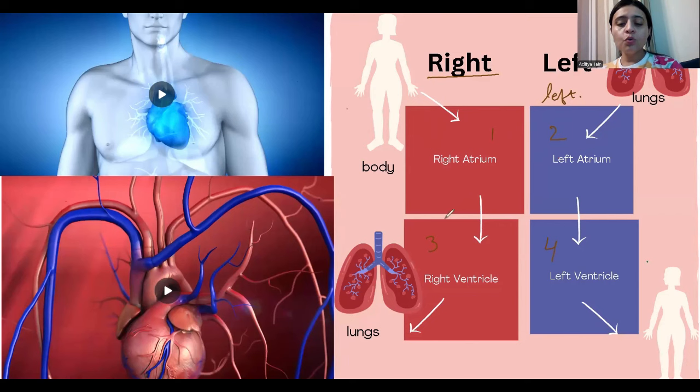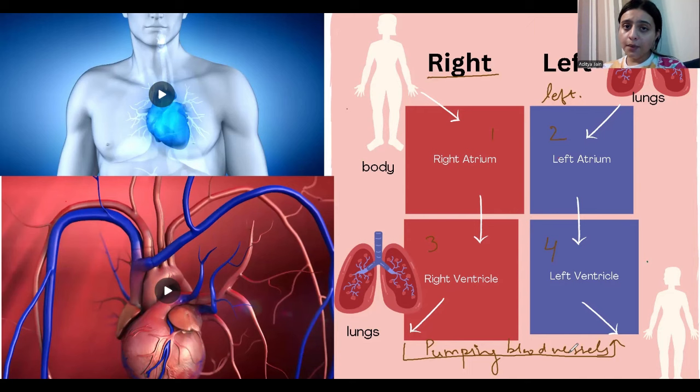Okay. And the lower region we are going to refer to as the pumping vessels. So the heart is pumping through these ventricles. And the upper two portions we will refer to as receiving vessels.